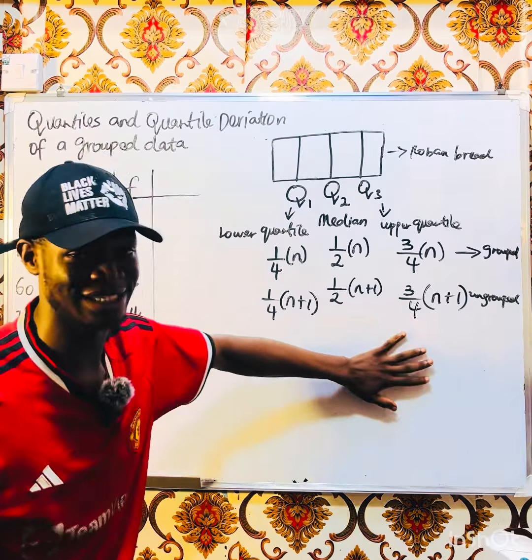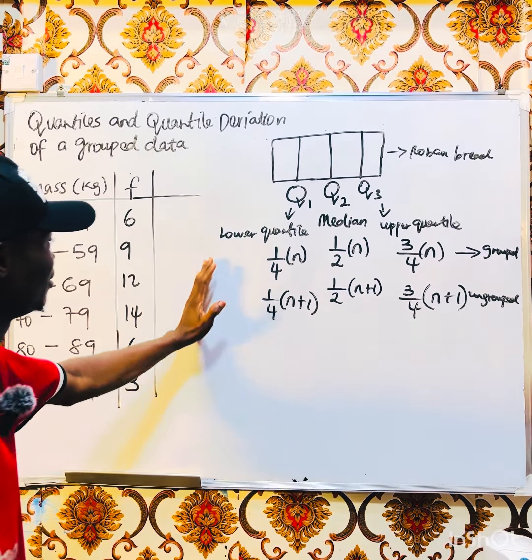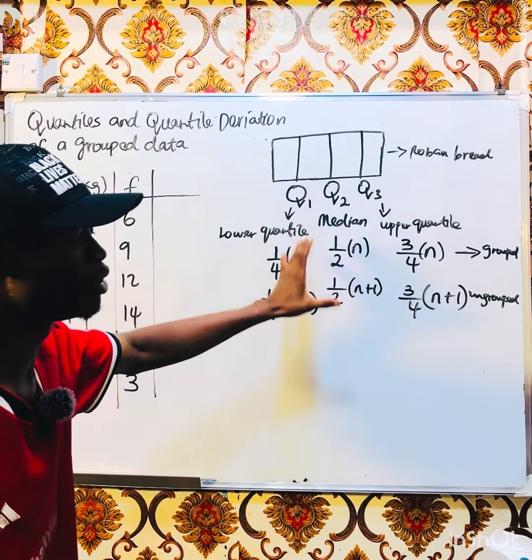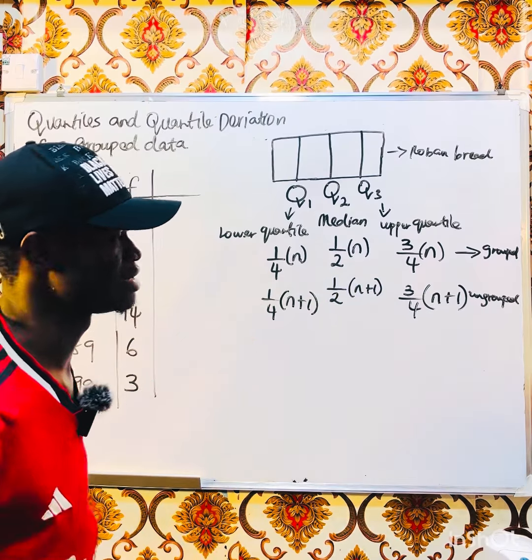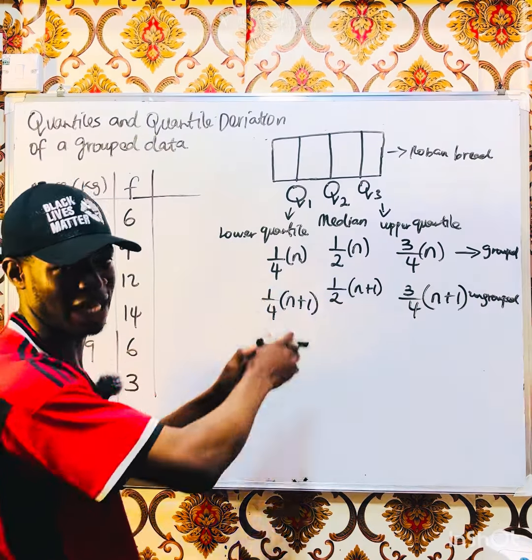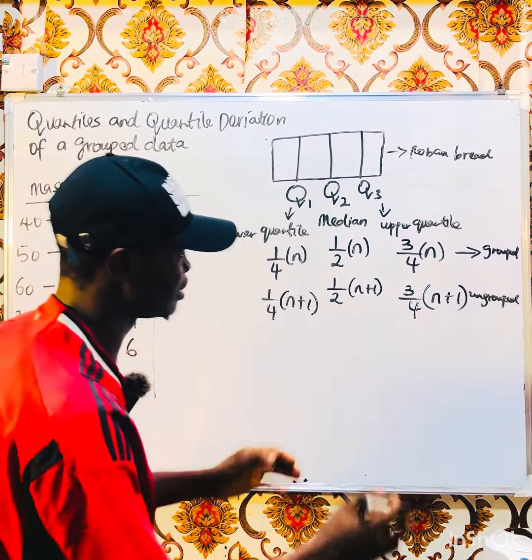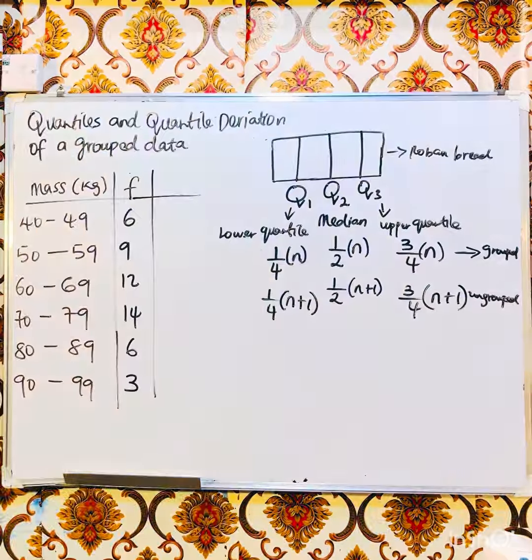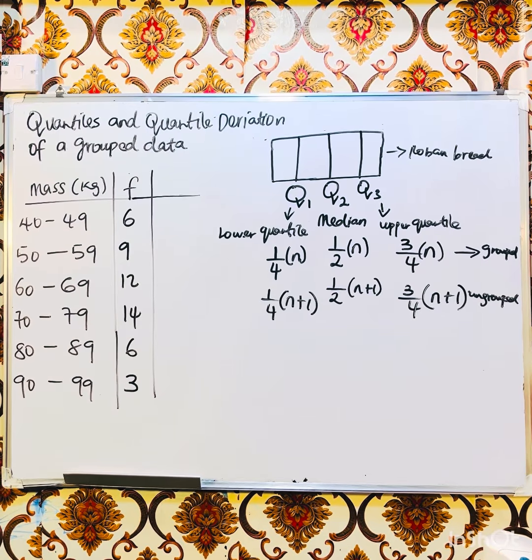Please, have you finished writing? I want to clean it so that we enter what we are dealing with. So these are our formulas, right? So we have known what lower quartile, median and upper quartile are. Let me snap it also, please.